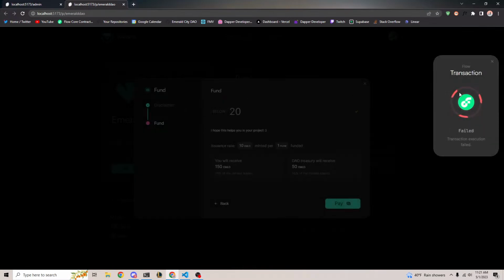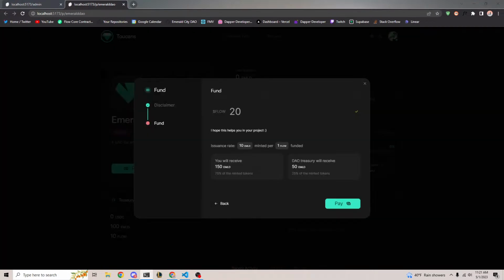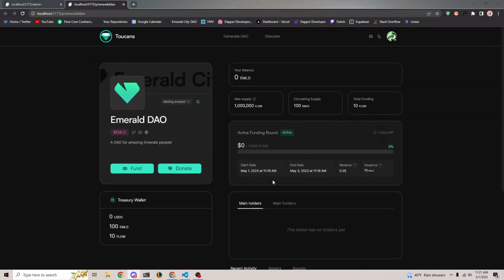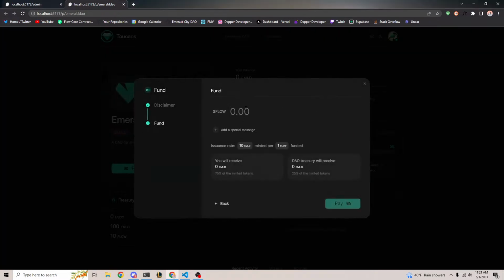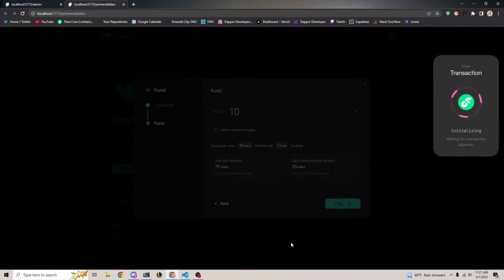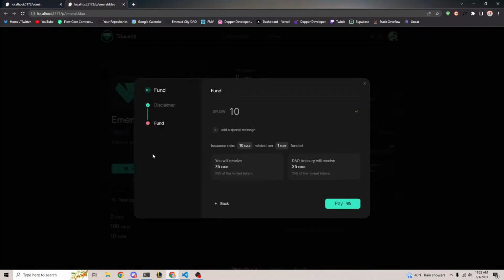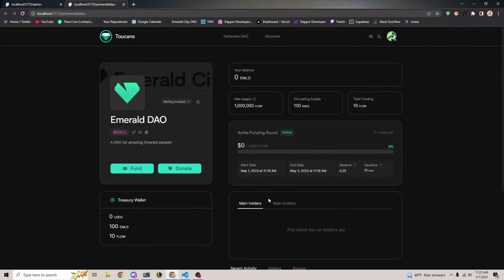Okay, it failed. Uh-oh. What did I do wrong? Well, I might have to skip this portion because unfortunately it's not working. Aw, okay. I will have to skip this portion because I guess I broke this. But you kind of get the point, right? It's actually not that important. The main idea is that you would fund the project, you would get this amount back, and you would deposit that amount. I think I literally just broke this actually. Unfortunate, but you get the idea.